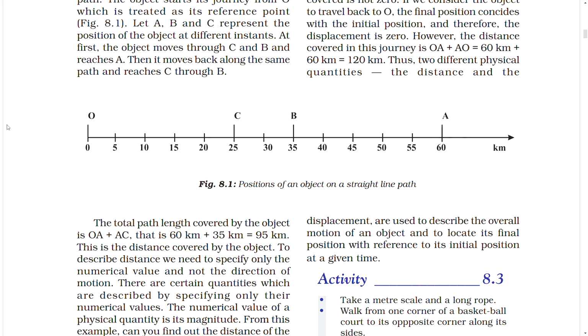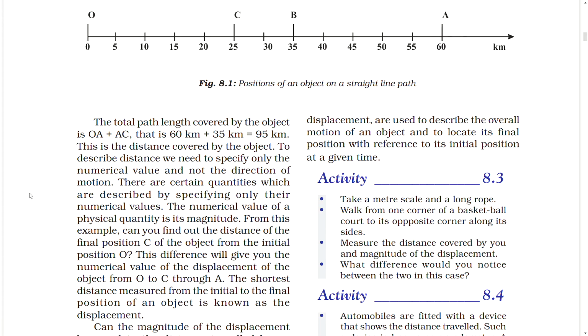Positions of an object on a straight line path. O, C, B, A in kilometers. The total path length covered by the object is OA plus AC, that is 60 km plus 35 km equal to 95 km. This is the distance covered by the object.